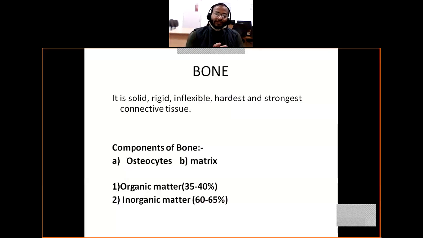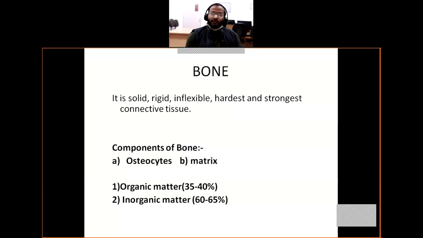Generally, bones consist of osteocytes, which are known as bone cells, as well as matrix. Matrix is also categorized in two parts. One part consists of organic matter like ossein, which is about 35 to 40% of the total matrix.